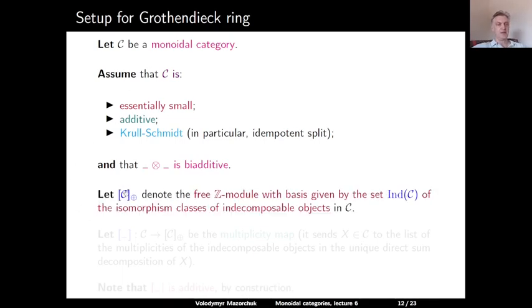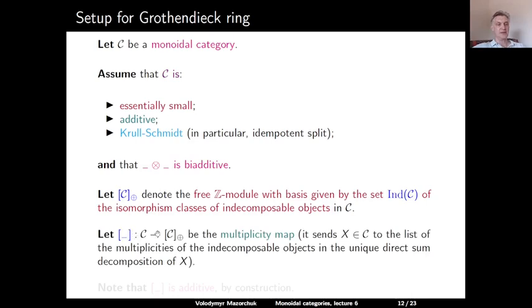Denote by C in bracket, with the sign of direct sum, the free Z-module with the basis given by the set of the isomorphism classes of indecomposable objects in C. So this assumption of being essentially small is necessary for this to be a set.